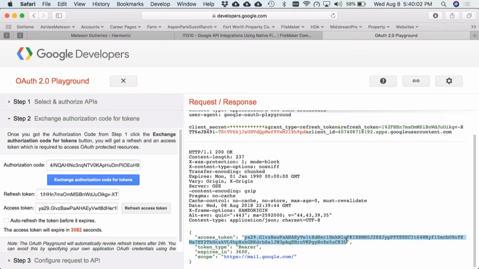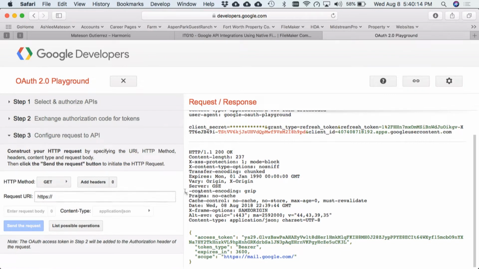And this is what you would push server side if you wanted to authorize an account, push it server side, and then just let it refresh. That way you can build automations around it. So let's go down here to step 3.